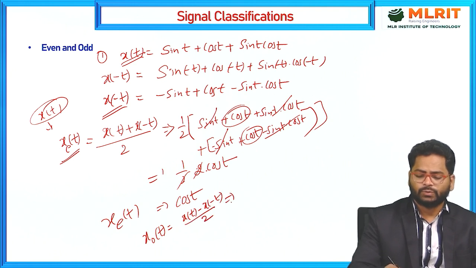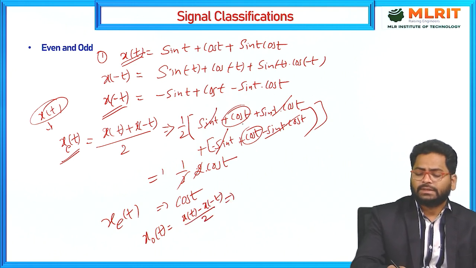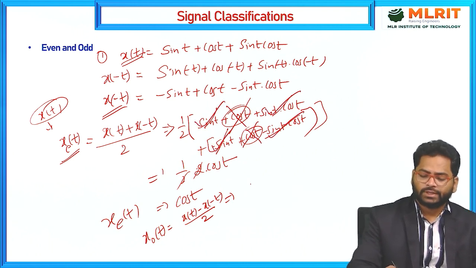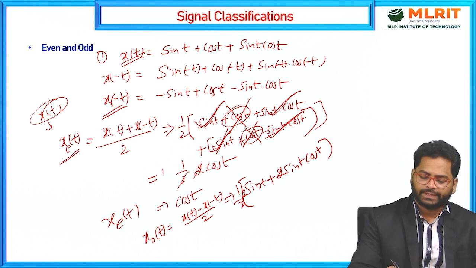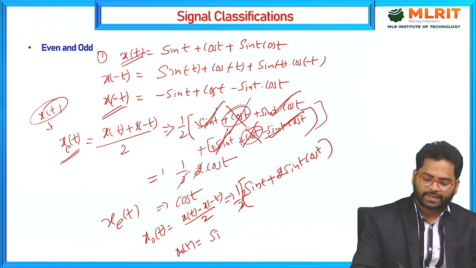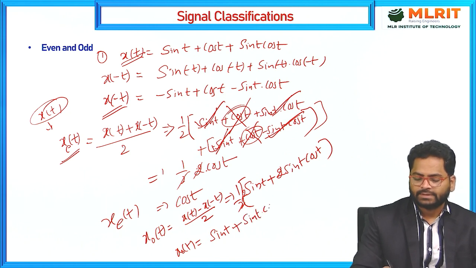If I do this, this time the cos terms get cancelled, and these two terms remain: 1 by 2 into 2 sin t plus 2 sin t cos t. The 2 gets cancelled. Then the odd signal xo of t is sin t plus sin t cos t.